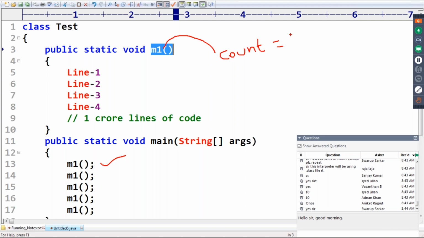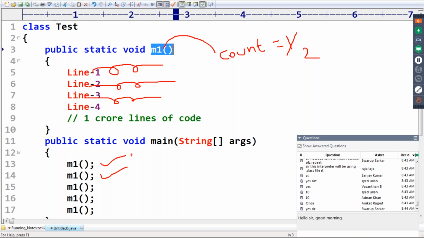When you call the method the first time, read, translate, execute happens. When you call M1 the second time, the count becomes two, and like that.